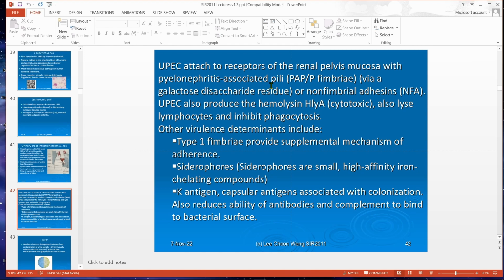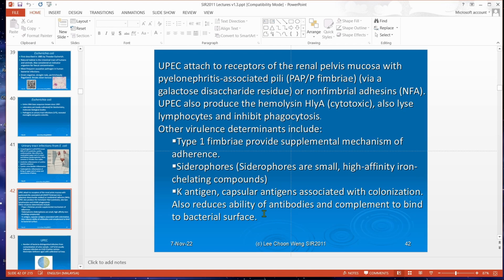Okay, so that's what we call virulence determinants. Okay, characteristics that are in the bacteria that allow it to be virulent. Okay, whether it's fimbriae or siderophores, capsules, capsular antigens.